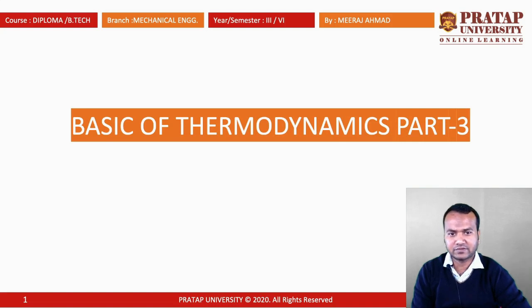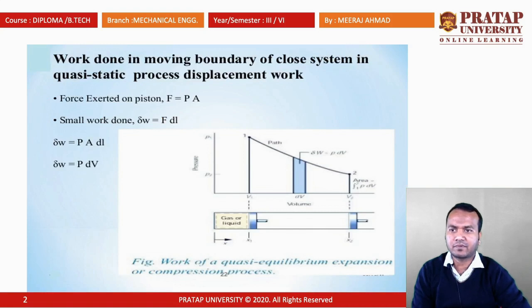We are going to study today the topic, the basics of thermodynamics, part 3. The first topic is work done at the moving boundary of a closed system in a quasi-static process, the displacement work. The force exerted on the piston is equal to PA, and the small work done W is written as F into dl.